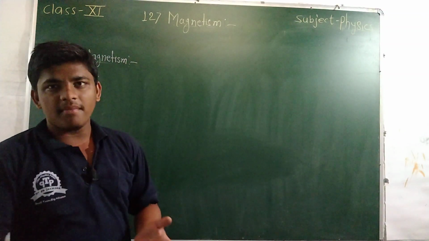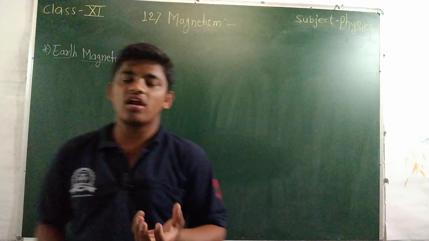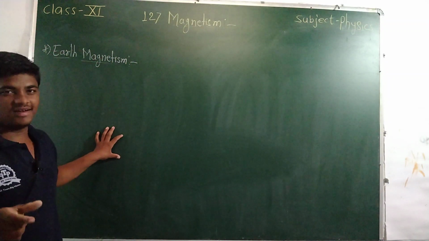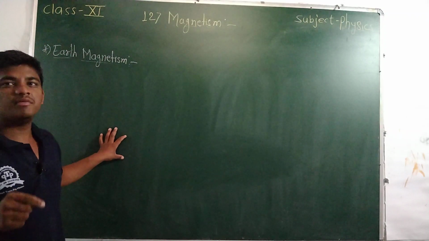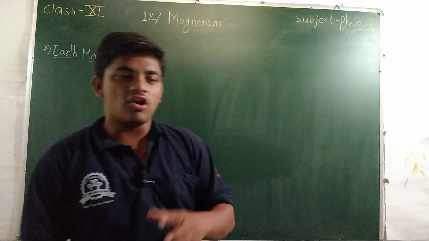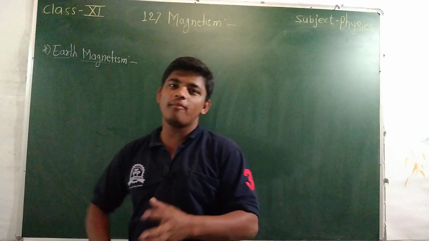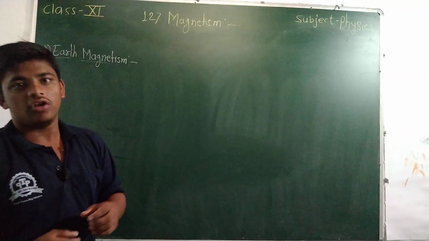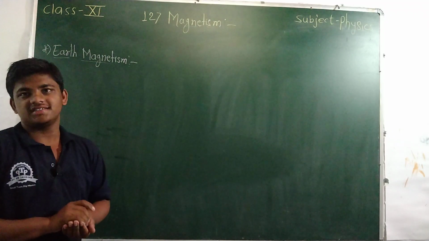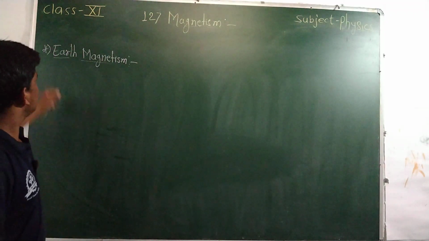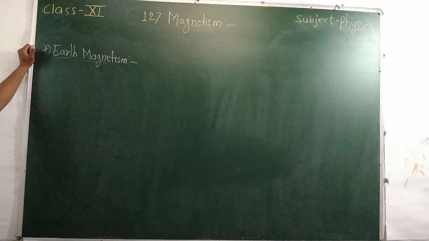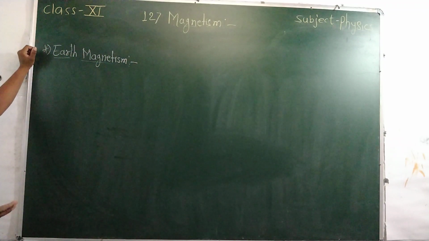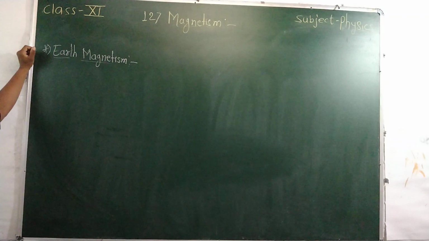Then if a bar magnet is held or kept in space, in the air on the earth, it will show the geographic north and south directions. These facts show that a magnetic field is present on the earth's surface.